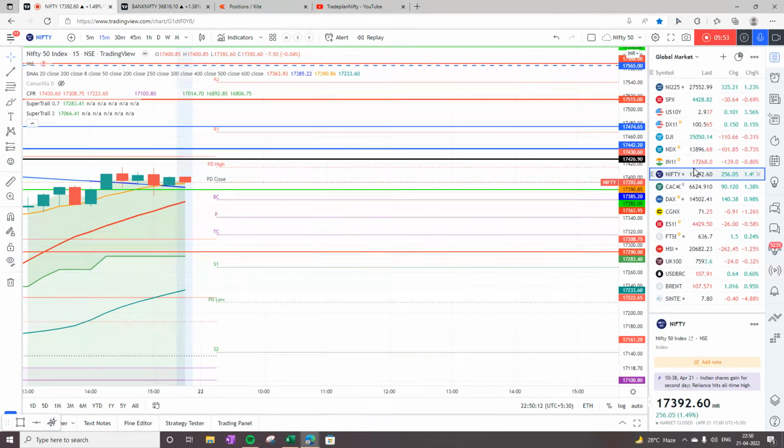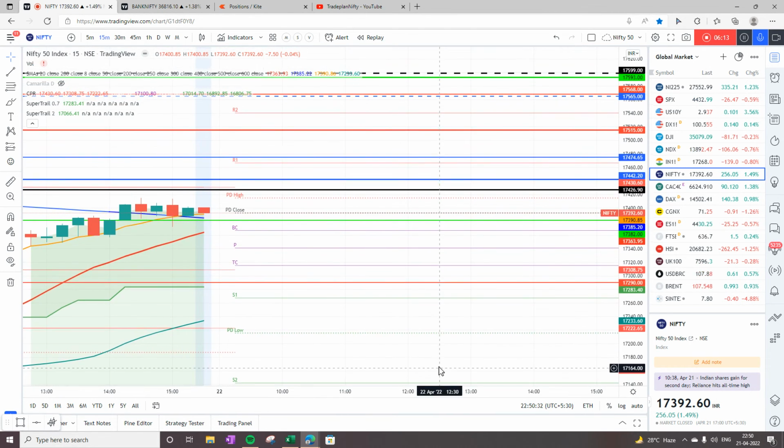Now SGX is currently at 17,268, which is below L4 for tomorrow. So 268 is somewhere closer to S1 and maybe taking a support on the moving average, and also below Super Trail 2. Then this is definitely a sell on rise.